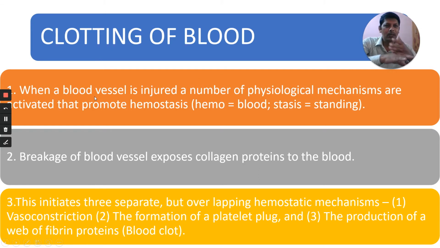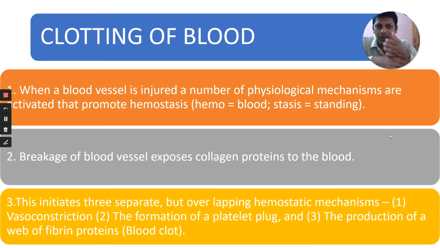When our blood vessel is injured, a number of physiological mechanisms are activated to promote what? To promote hemostasis. Hemo means blood, stasis means standing. That means our bleeding is stopped. Breakage of blood vessel exposes collagen proteins to the blood. In our blood vessel wall, there are collagen fibers. Before the breakage of the blood vessel, our blood is not exposed to that collagen.